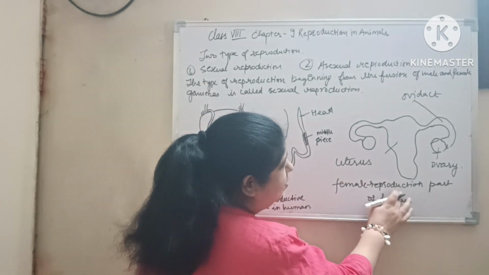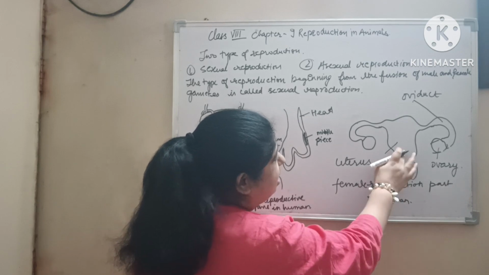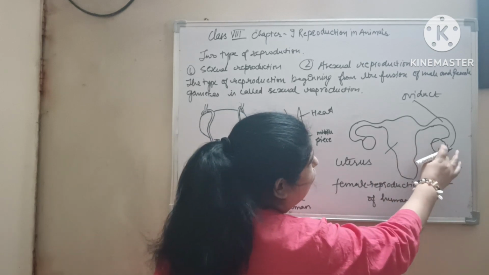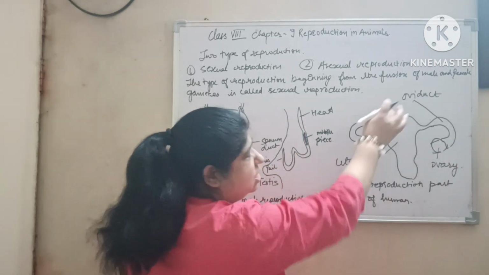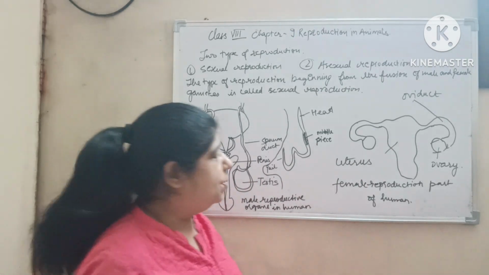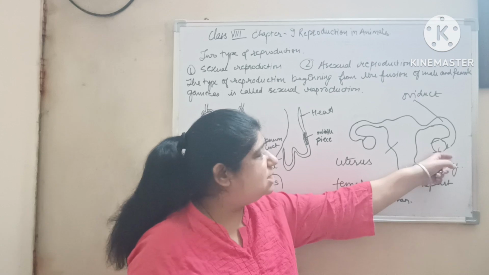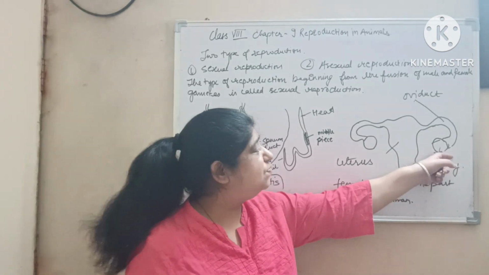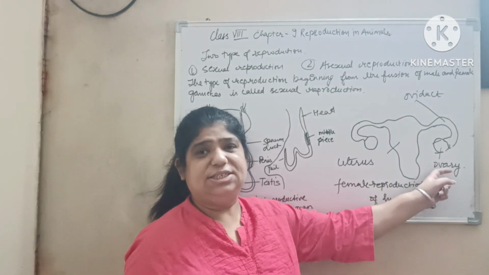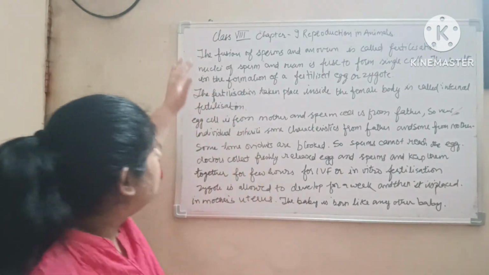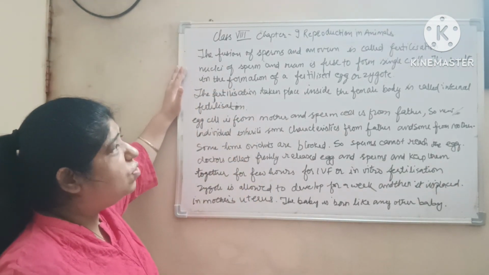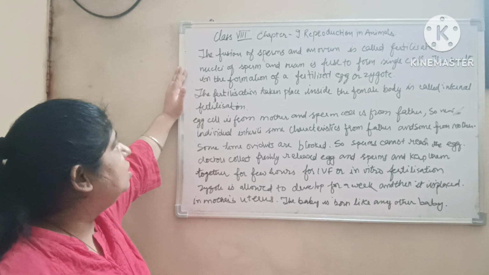Now this is the female reproductive part of humans. It contains the uterus, a pair of ovaries and an oviduct. Oviduct is also known as the fallopian tube. The female gamete, that is ovum, is released from the ovaries. The fusion of sperm and ovum is called fertilization.